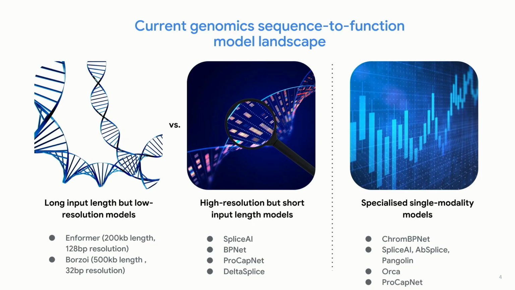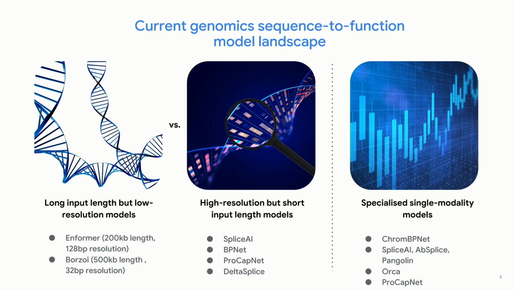Generally, you want a longer input window. This gives the model more contextual information when making predictions. So in order to predict a gene's expression over here, you might need to look at a bit of DNA sequence 500,000 bases away. And ideally, you also want high resolution outputs. By output resolution, I mean how fine-grained are the model's predictions.